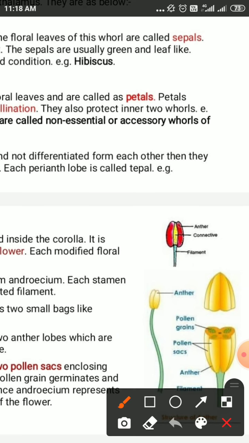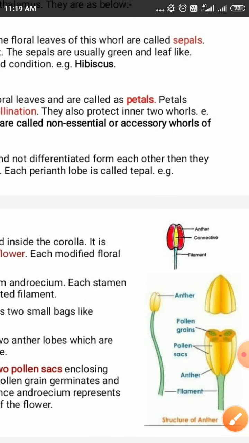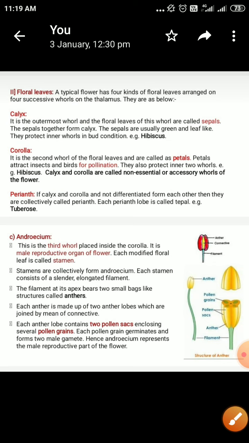Now, this particular anther shows microsporangia, or pollen grain containing sacs or locules in it. Suppose this is the section of the anther showing 4 locules or sacs. Sacs means cavities, in Marathi we call it kappe, where the pollen grains are developed. In these pollen sacs, the pollens are developed. So this is about the third whorl, the androecium, the male part.